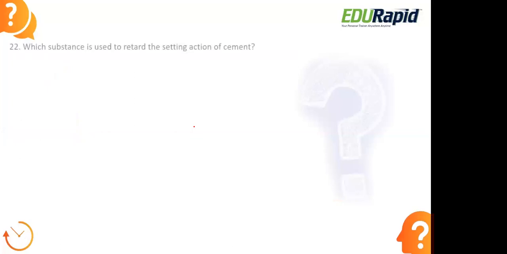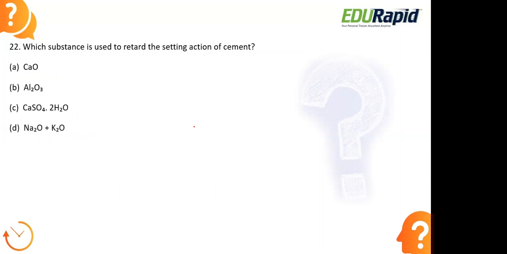Now moving to the next question: which substance is used to retard the setting action of cement? Calcium oxide, aluminium oxide, calcium sulfate dihydrate, sodium oxide, and potassium oxide.